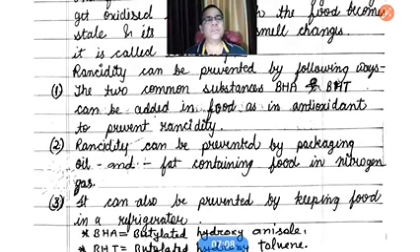So the packet does not contain oxygen, and since it does not contain oxygen, the food does not oxidize. The freshness of these fried food materials remains for a longer time.